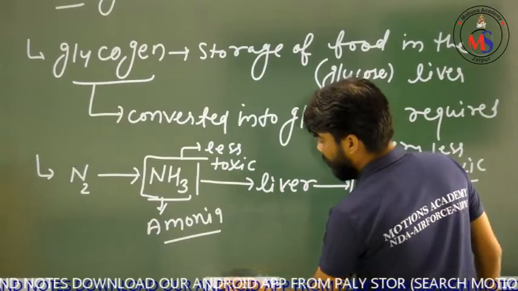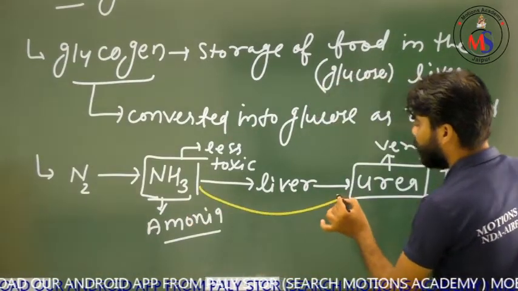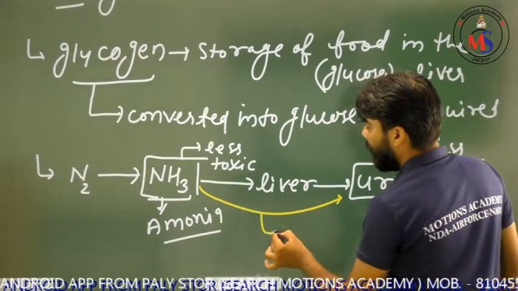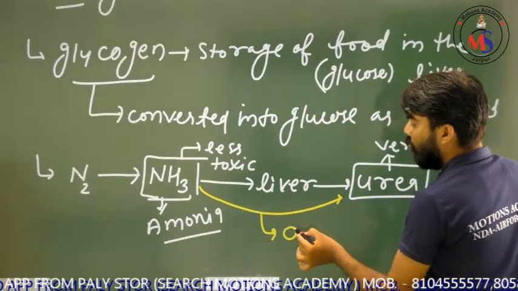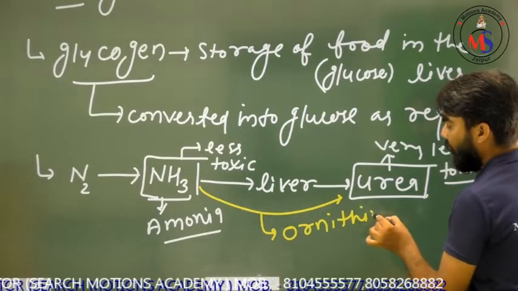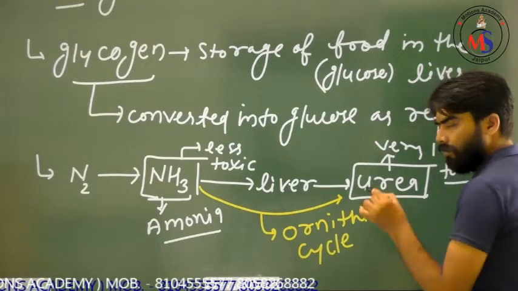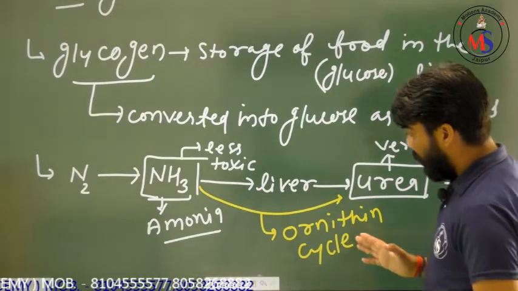That conversion is also known as a particular cycle, and that cycle is what? That is the ornithine cycle. What is the name of this cycle? It is the ornithine cycle. So, is it clear?